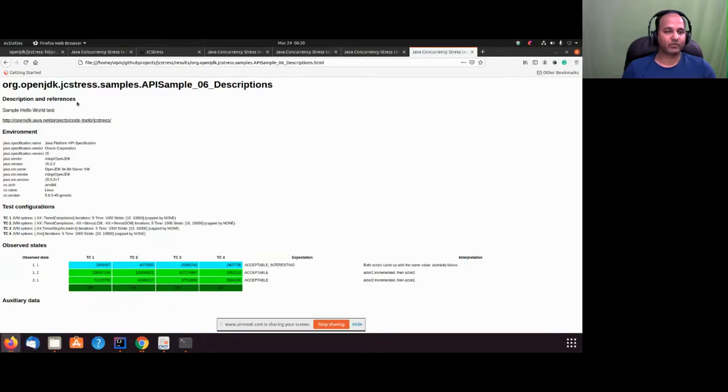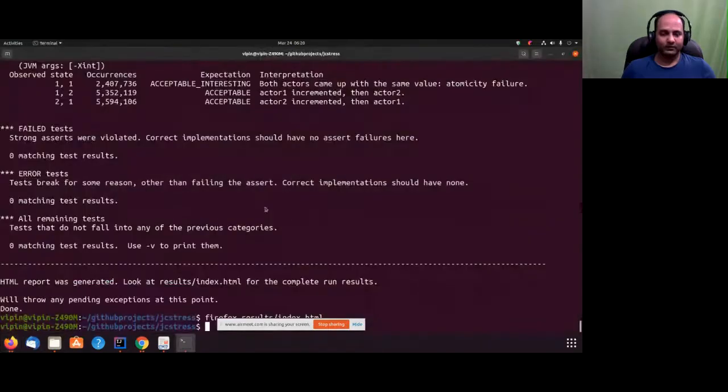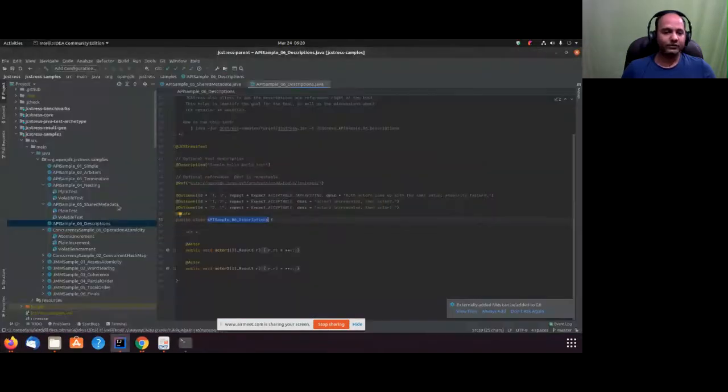Probably in my case, I want to print something else, some other description. I want to say, yes, I'm executing this test for this scenario. If it works fine, that means this. If it is bad, that means that. I want to say that, and I want to include a link. There's an option. Okay, so this is it about the different APIs it provides. Now, depending upon your use case, you can use these different APIs to test your scenario. Okay.